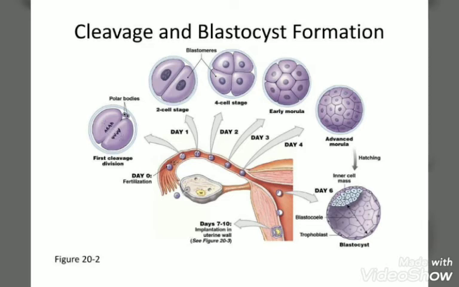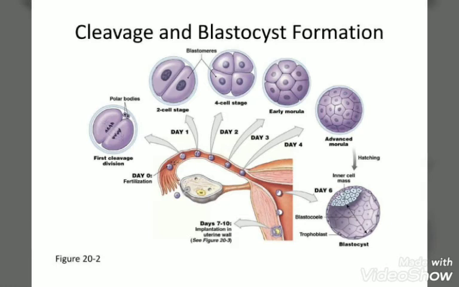The zygote remains the same in size, but only division occurs within it. One cell divides into two, to four, to eight, eight to sixteen, to thirty-two, and so on.